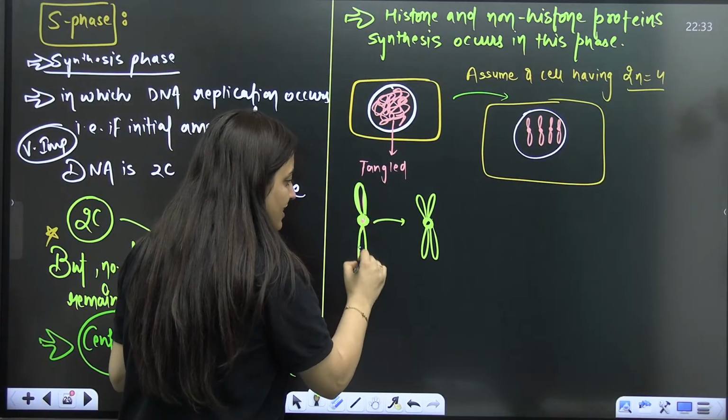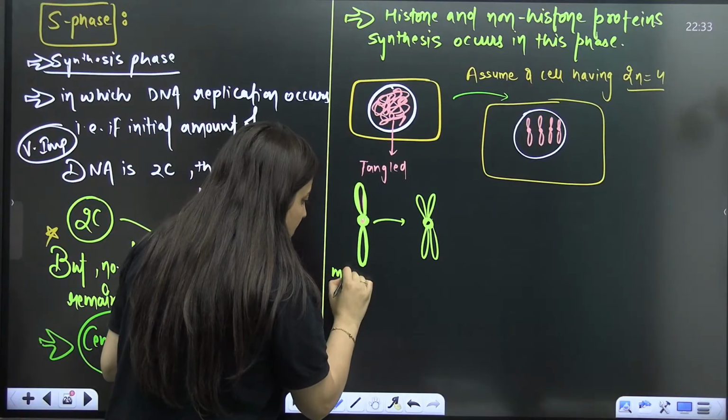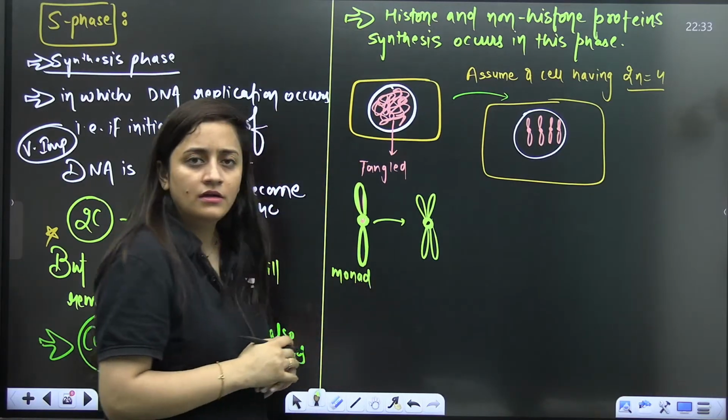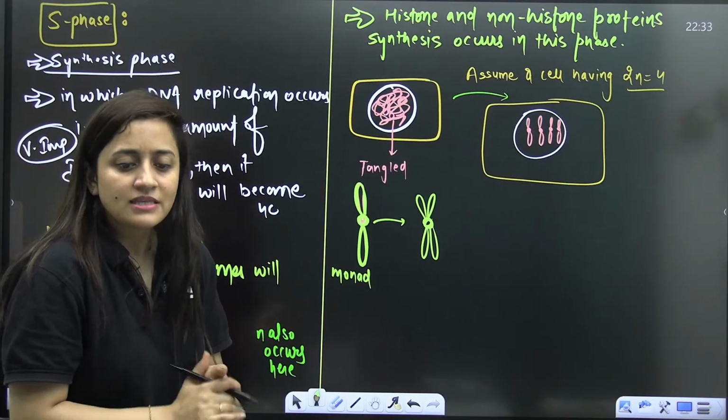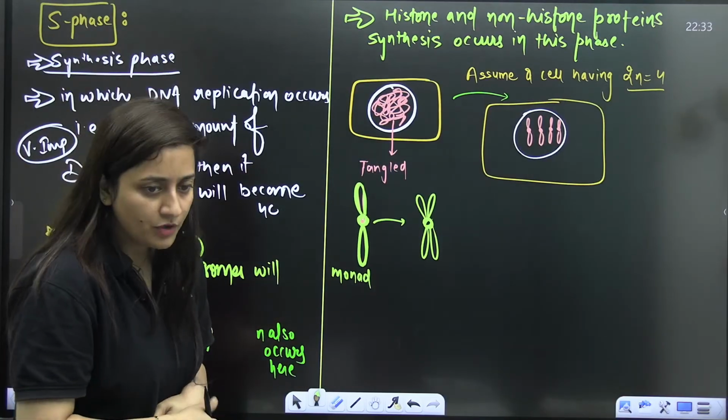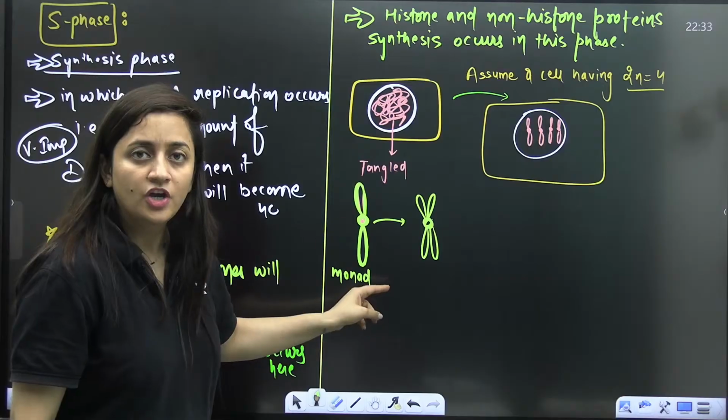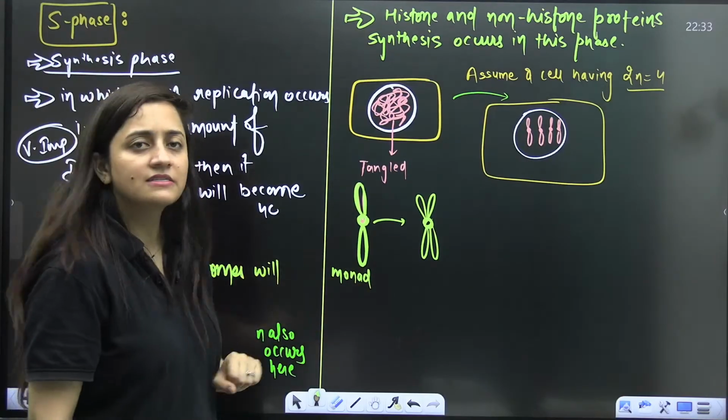This is having a single arm. That's why you are using the word monad here, isn't it? That is why you are using the word monad, because there is a single arm only. You don't have 2 arms here. You don't have sister chromatids here.